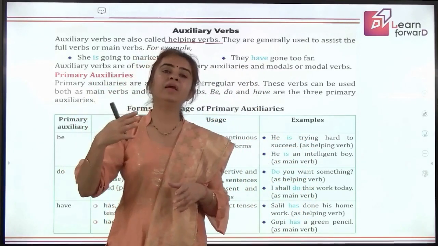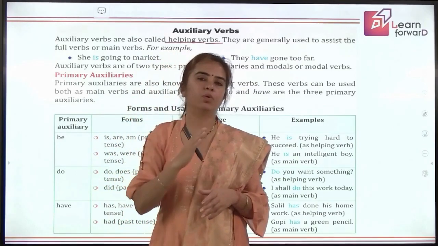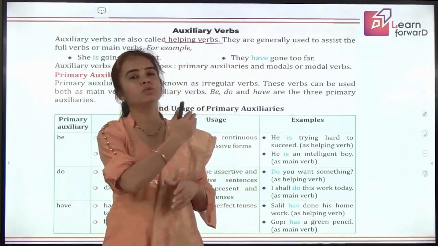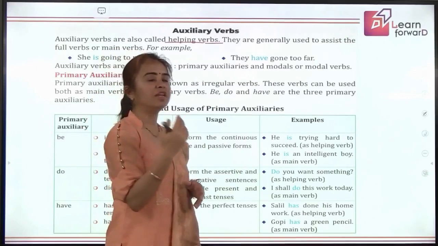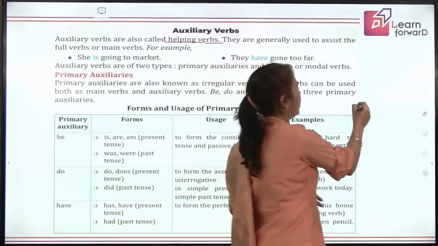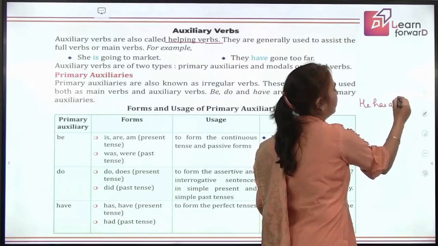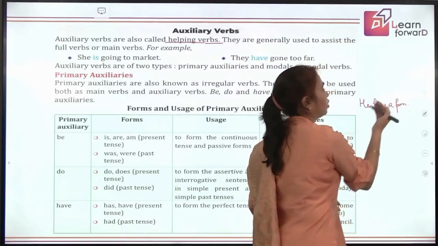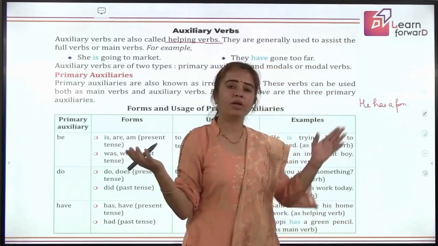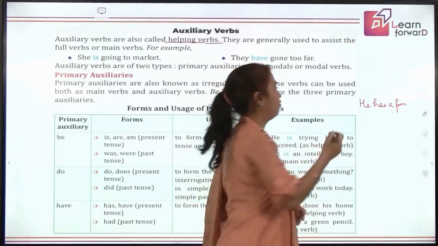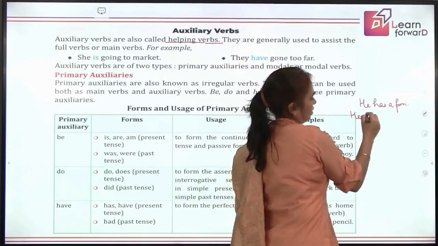So helping comes only when it is a support. This follows in verbs also. The verb has, when you said he has a new pen, you said has is a helping verb, right? But because there is no other verb here, how can it help? If I say he has done his work,